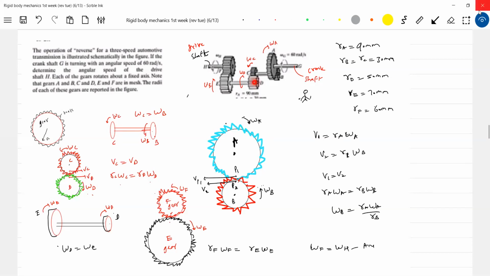So if you look at gears A and B, there's a gear A and B. Again, B is not visible, I just made it. If A is rotated like this, this is omega G as given, the gear shaft, radians per second. We know the radii. Then these two must have the same speed because the teeth are in contact. So VP1 is equal to VP2.